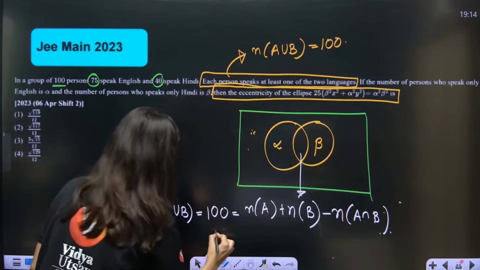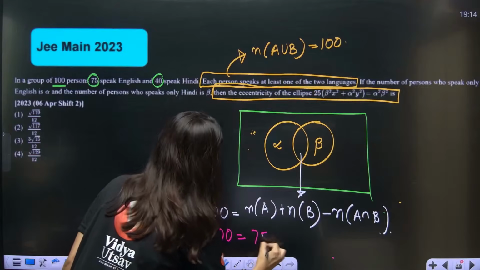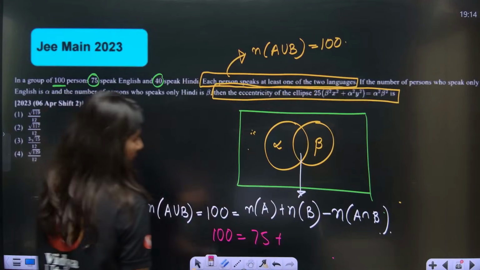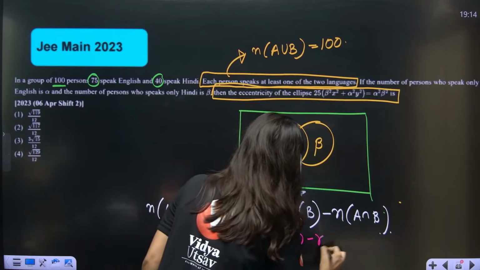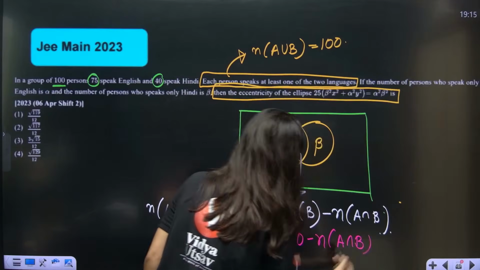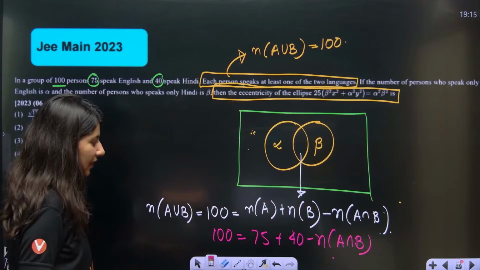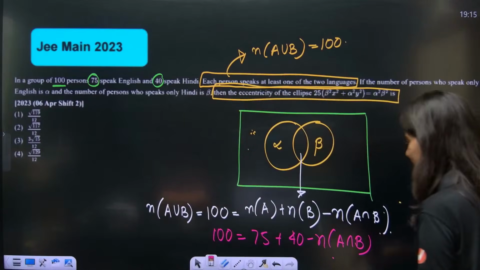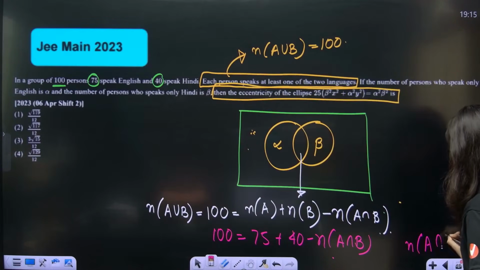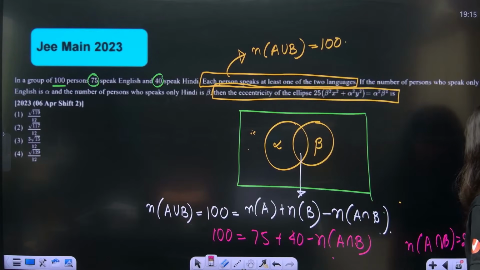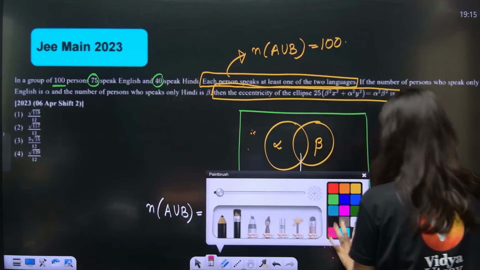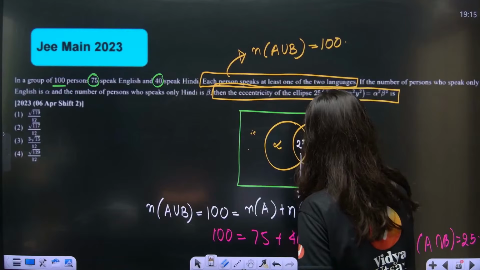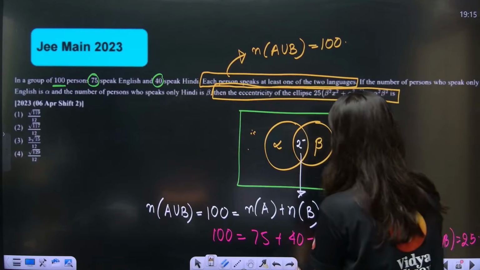Everything is given, so 100 equals 75 plus 40 minus cardinality of A intersection B. 75 and 40 is 115. So A intersection B is what? Can anybody tell me? 25. So this is 25.